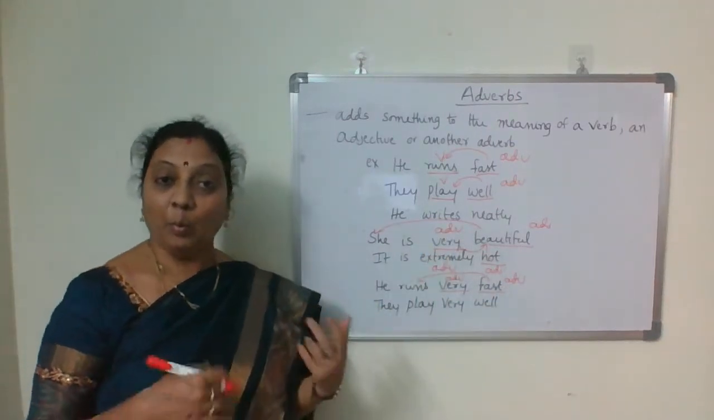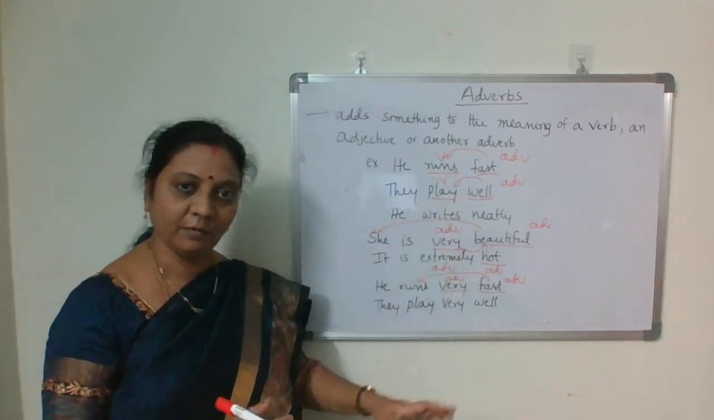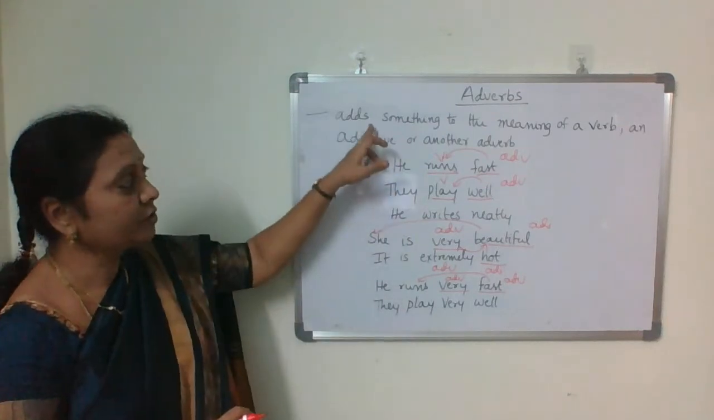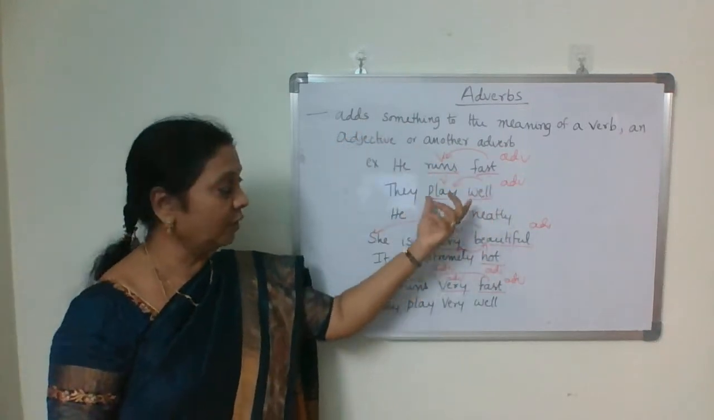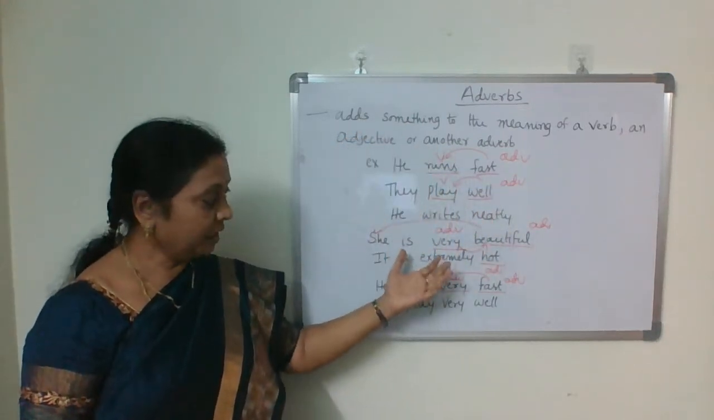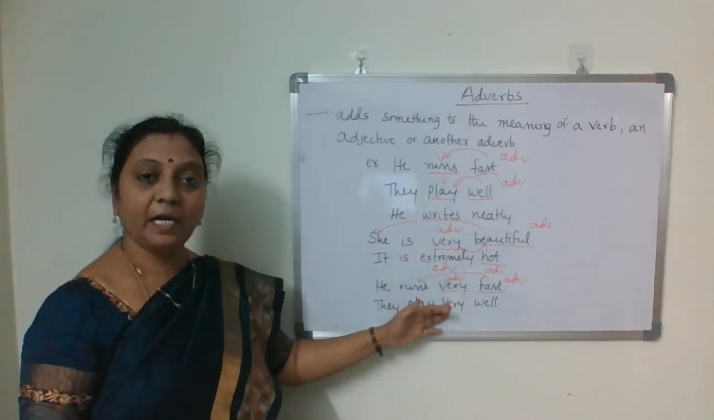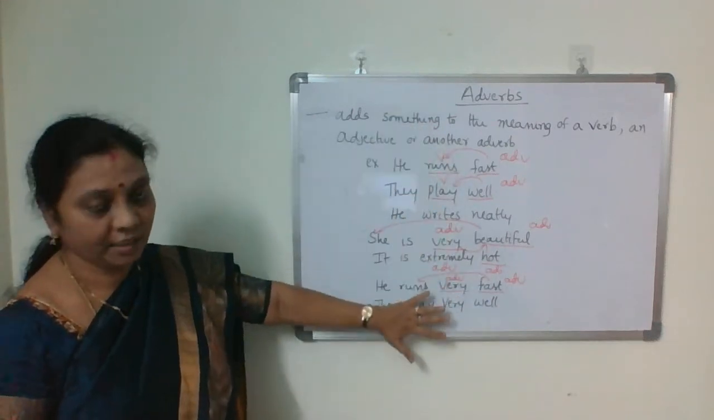Similarly, they play very well. They play well. Well is an adverb, and if you add very, it becomes another adverb. So what is the definition? It adds something to the meaning of a verb, it modifies an adjective, and it adds something to another adverb also. So the definition is clear now.